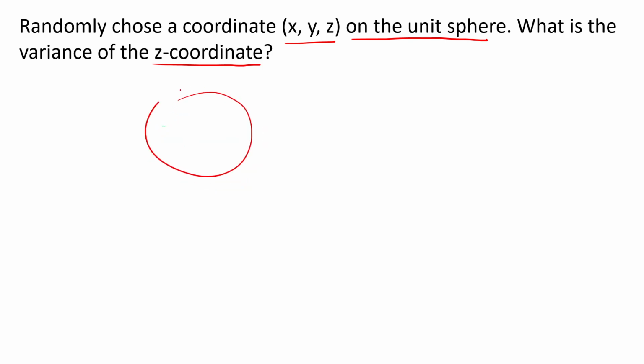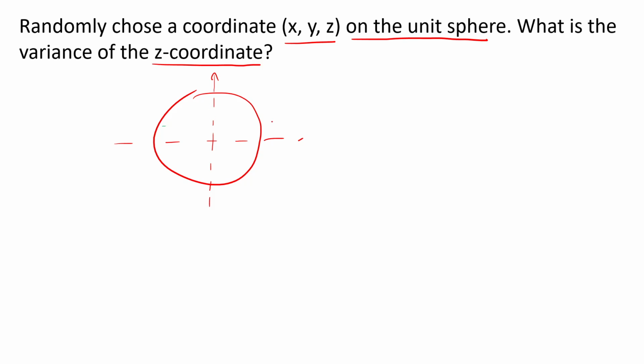So you take a sphere, and this is the Z axis, and this is the x-y plane. For the distribution, you basically have to do the area thing.